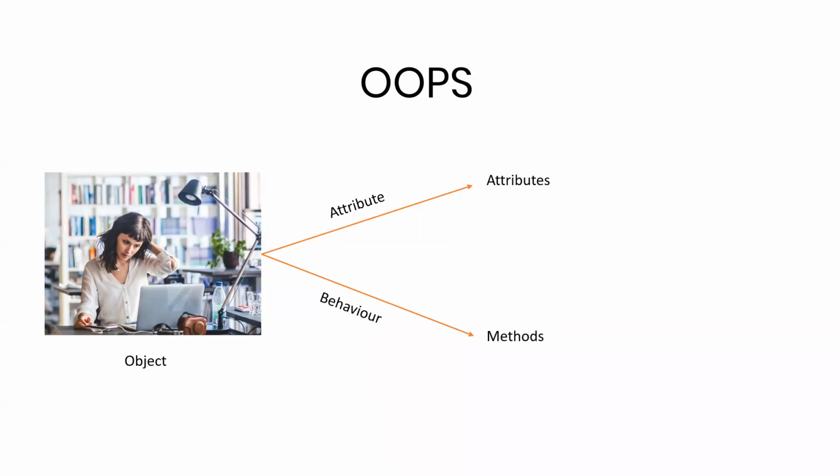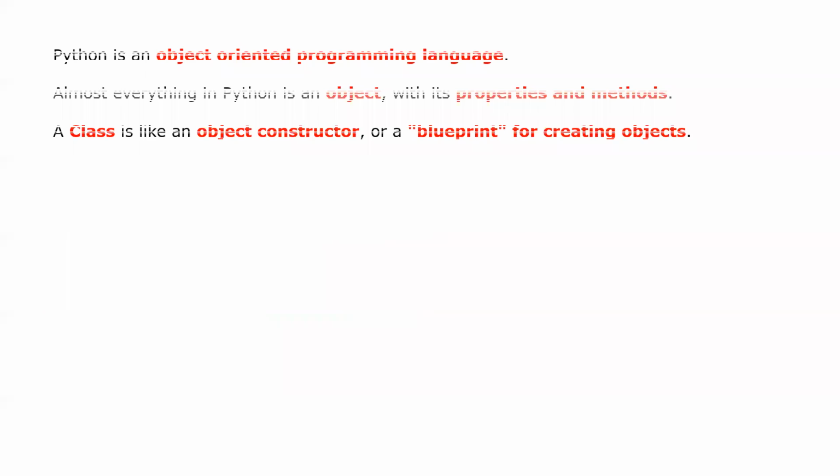Now, method was a new term that we started discussing yesterday, and methods can be called functions, and attributes will be the variables in those functions. So this is how the paradigm has shifted in the programming world with this nomenclature. Attributes are the variables and methods are the functions. This we discussed. Then we moved to Python classes and objects.